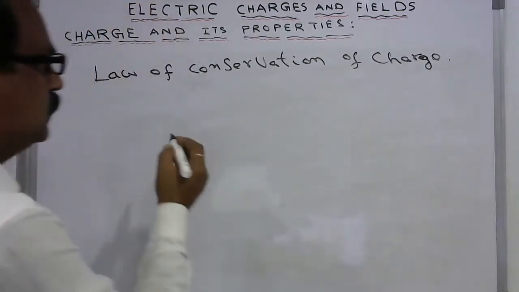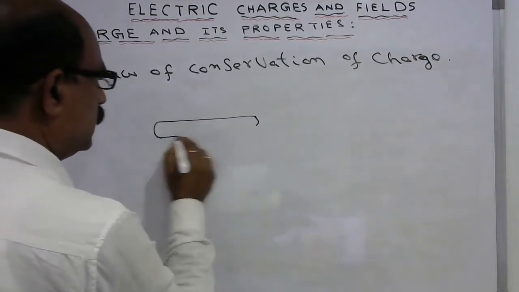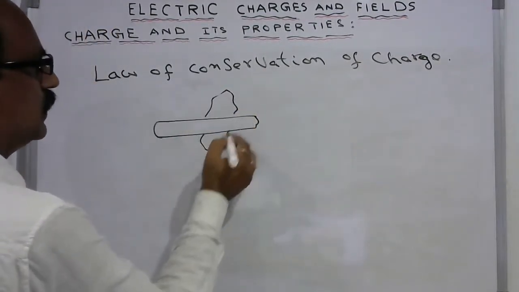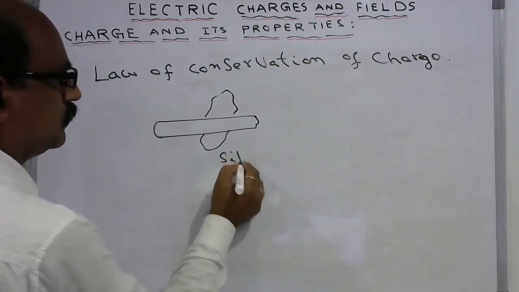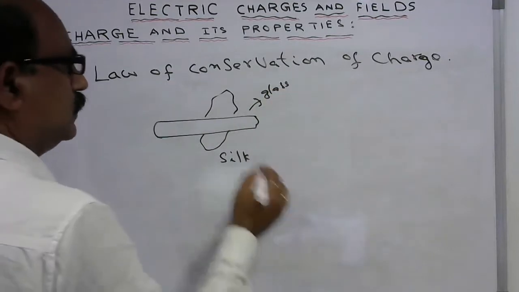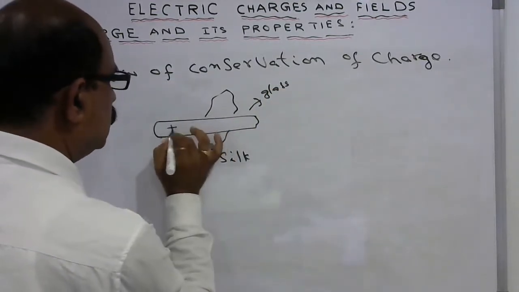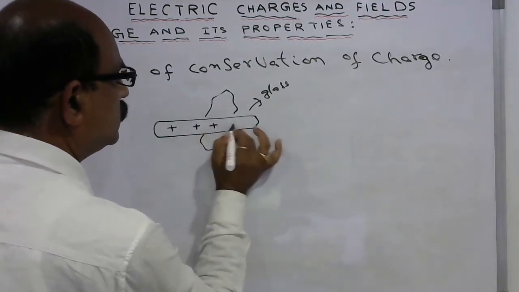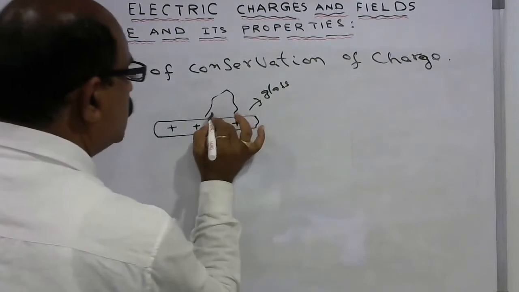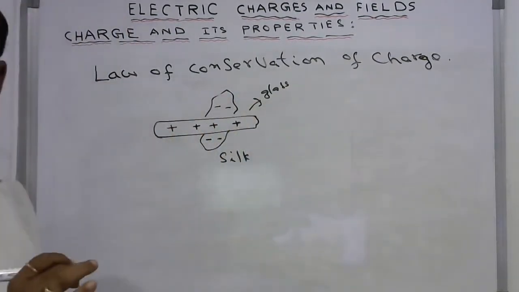So suppose you have a glass rod, and it is rubbed with some silk cloth. Then what happens? The glass rod is positively charged with some 4 positive charges. At the same time, 4 electrons are transferred.